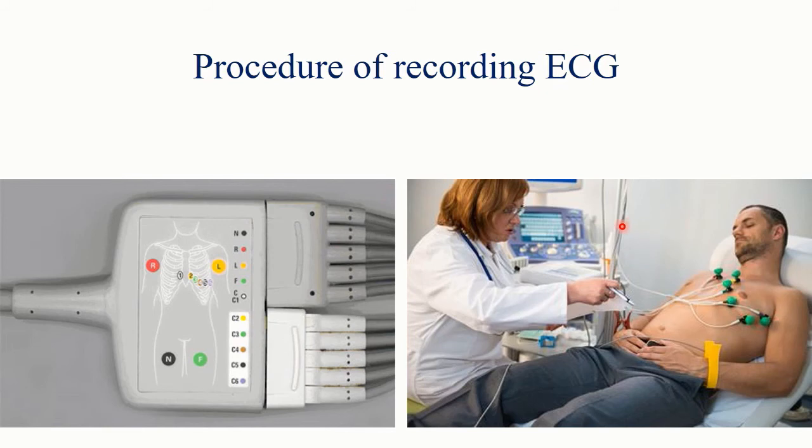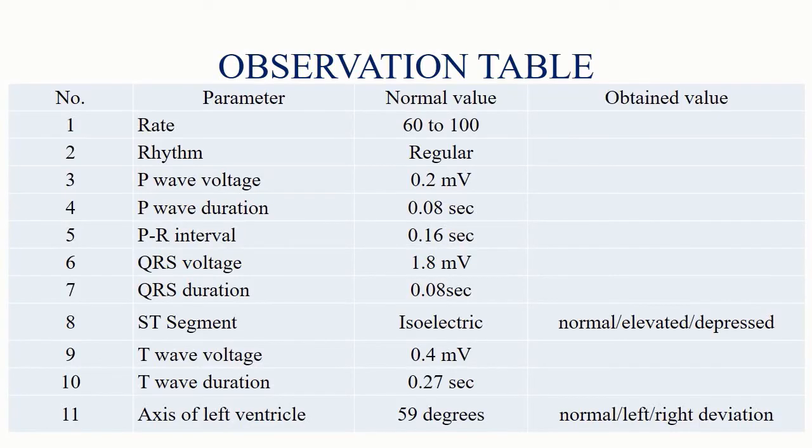Subject should be totally relaxed. Then right foot mostly is connected for the grounding electrode. A minimum of 3 ECG complexes should be recorded from each lead. The stylus should be adjusted so that it records at the center of the paper, and recording of 12 leads should be done in proper sequence.